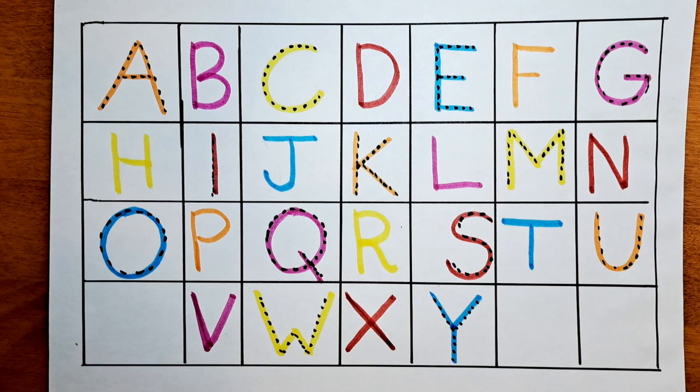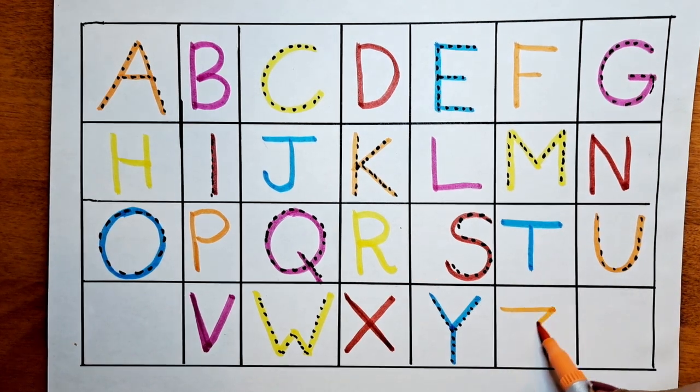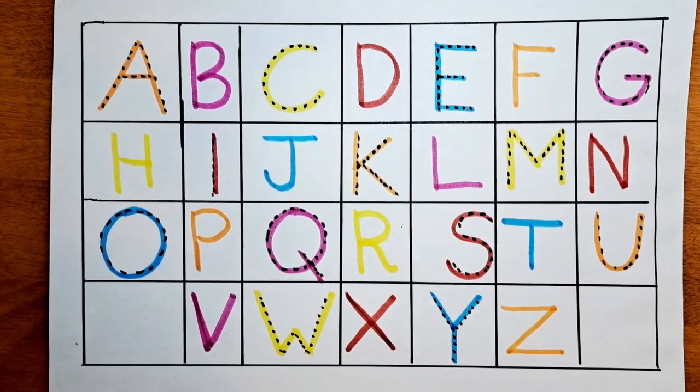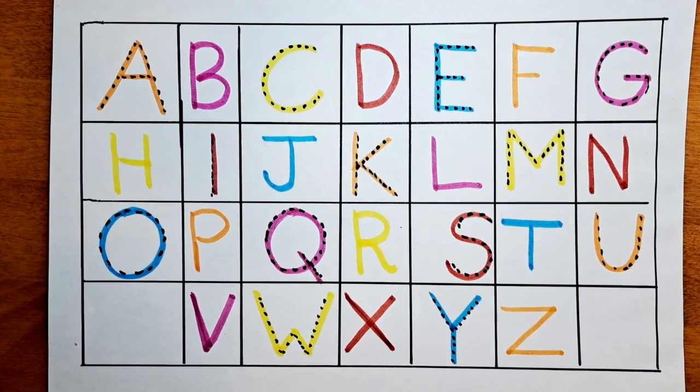Now the last letter is Z. Let's do this with the orange. It's Z. Z for zigzag. Z for zigzag.